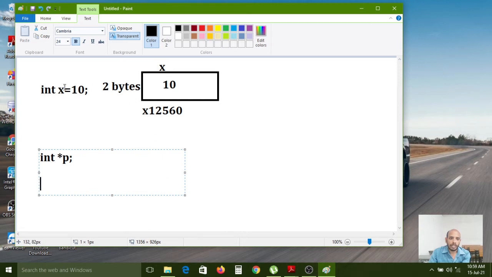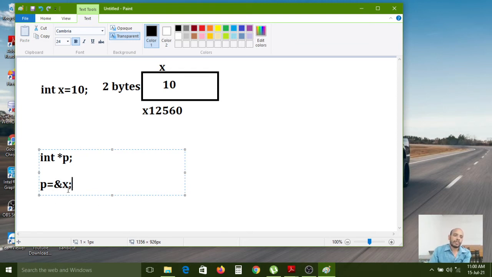Now I want to store the x variable's address into this pointer. How can you store it? p equal to &x. How can you access the memory directly? By using the address-of operator, the ampersand operator. If you write the statement like this, first it will search for the memory address of the x variable. It checks whether the x variable is there in memory. If it is available, the address operator directly points to this memory address. So nothing but x12560, this memory address, is assigned to the pointer variable like this.